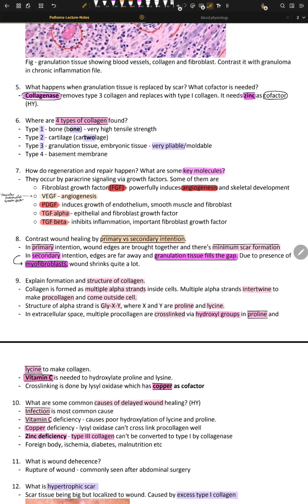And it performs two things. It works as a catalyst of water here, because without zinc the enzyme cannot activate water, and it cannot hydrolyze the collagen peptide bond. Zinc binds with this water and polarizes it, and makes sure that it's really reactive. Now that water molecule attacks the peptide bond in the type 3 collagen and cleaves it into type 1. So that's why zinc is needed in a catalytic way.